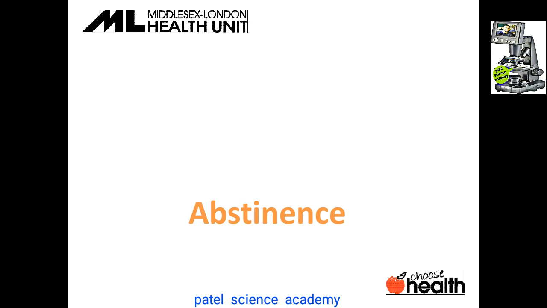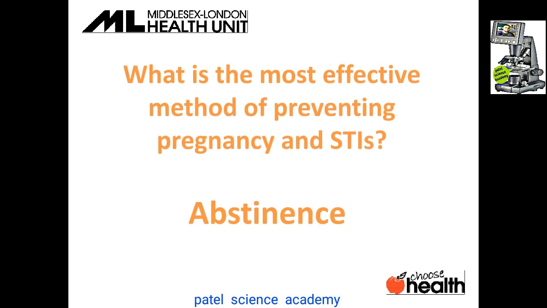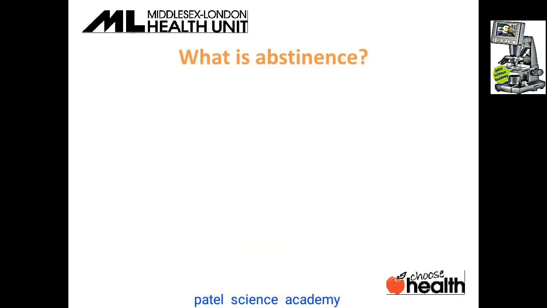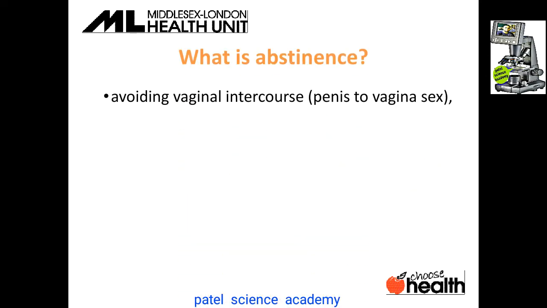First, we'll see abstinence. What is the most effective method of preventing pregnancy and STIs? It is always abstinence. Abstinence is nothing but avoiding vaginal intercourse, that is, penis to vagina sex.